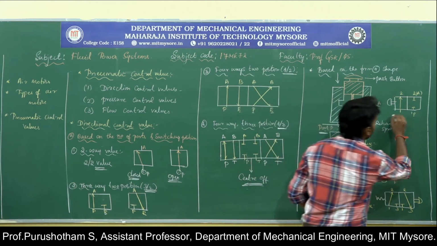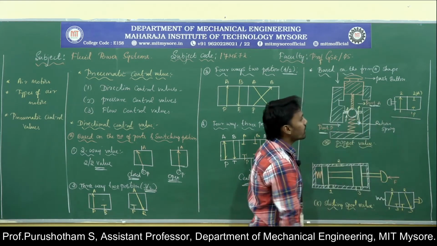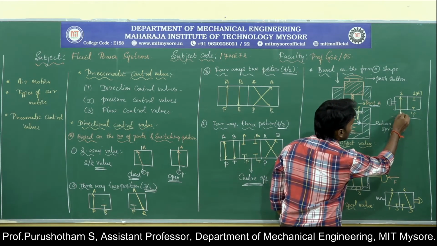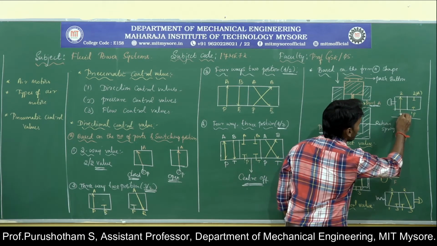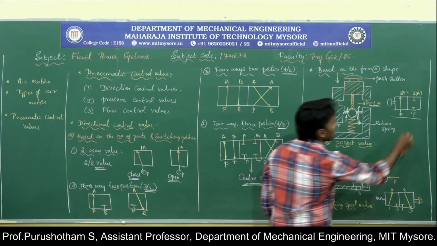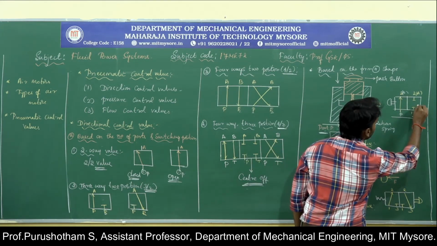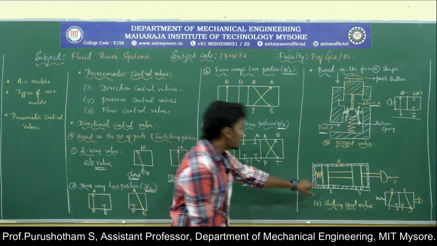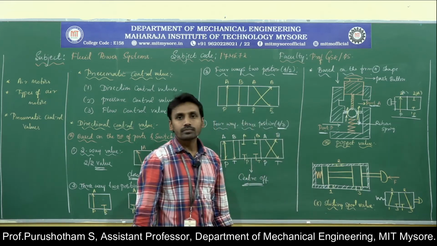This will be the symbol used for the poppet valve. As I said before, when you push the push button, the fluid is going to enter from the pump to port A. Then when you release it, the fluid is not going to enter from the pump to port A. The next one is the sliding spool.